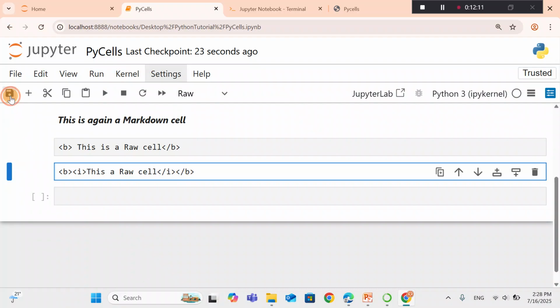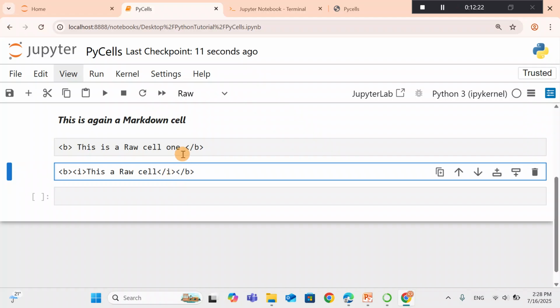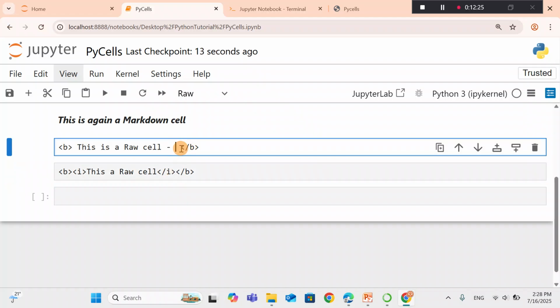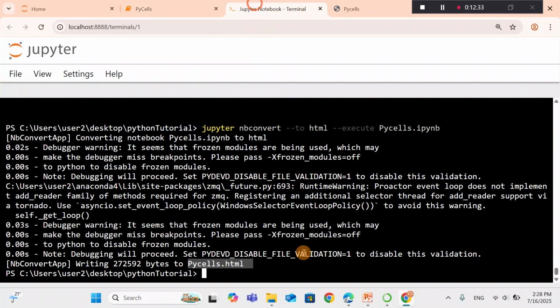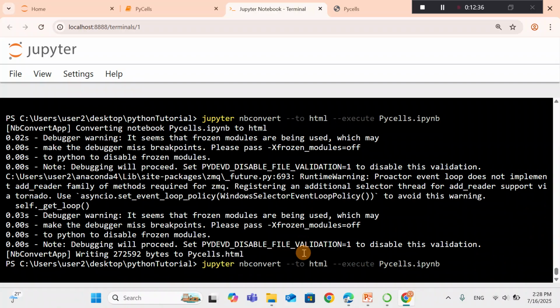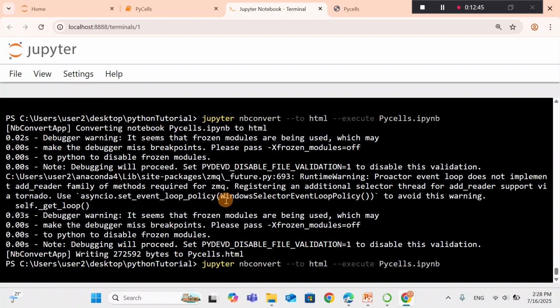So let's save again and run everything to see the difference. So this is a raw cell, let's call it 1 to identify the difference, and this is a raw cell, let's call it bold, and this one is bold and italic. Okay, so let's save it and run again. Okay, run it. Okay, so the file is being converted.